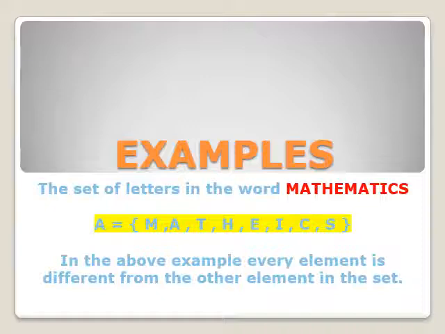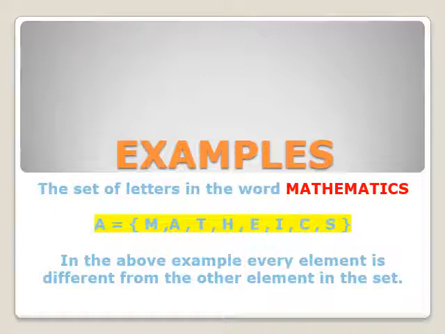I have an example of the set of letters in the word mathematics. You have to create the set of letters which are included in mathematics. So you have to keep in mind the definition of set: well defined. The letters of the word mathematics are well-defined data. We can do it. Mathematics spelling remains the same for all of us. So when we create the set of letters of mathematics, the answer would be the same for all of us.